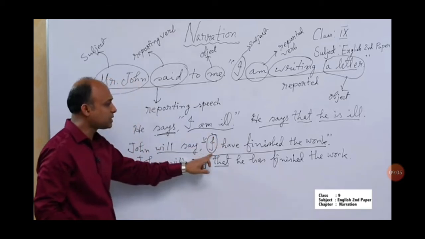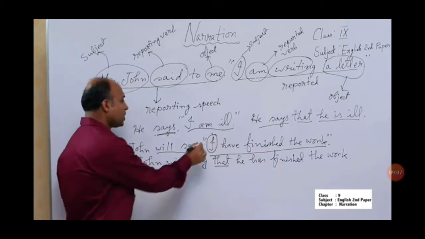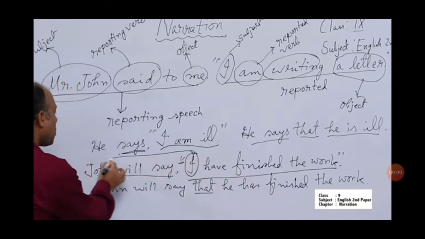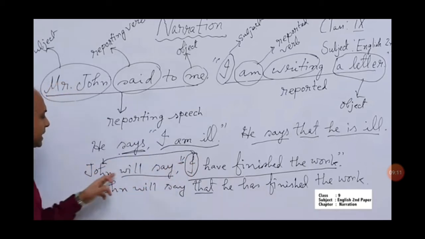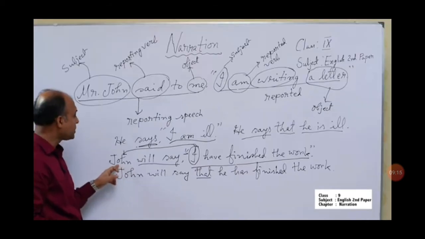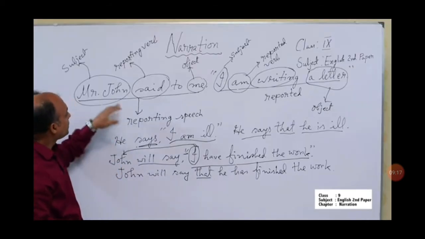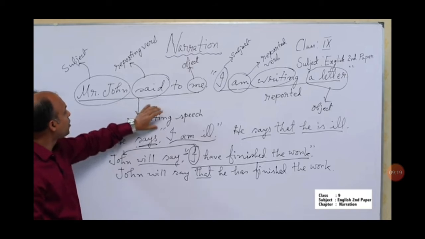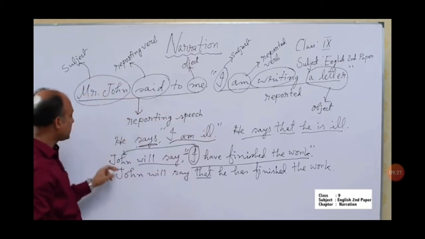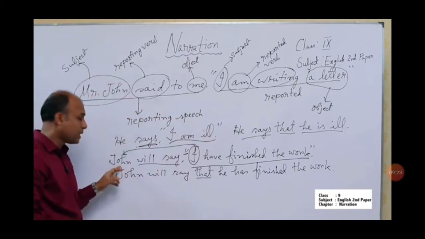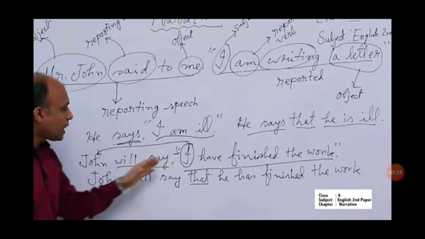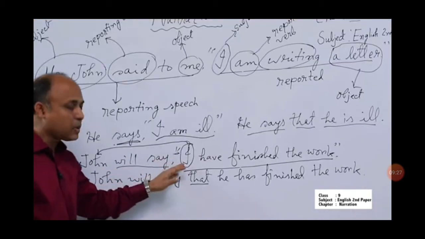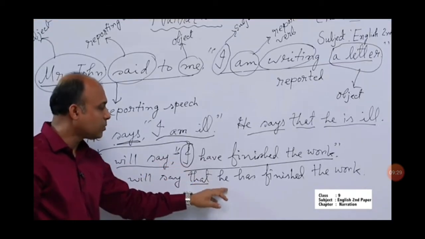In the reported speech, the subject is in the first person. So it will be changed according to the subject of the reporting verb. The subject of the reporting speech is John. That means it is third person. So I will change it into he.